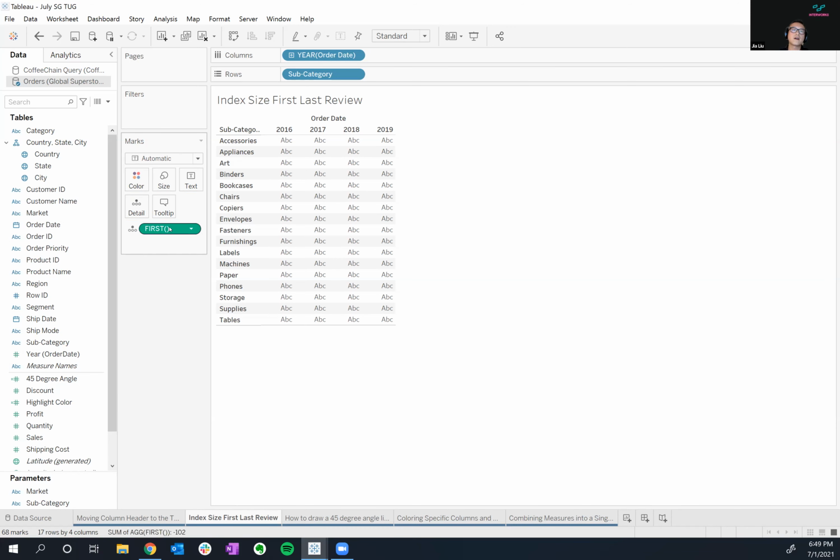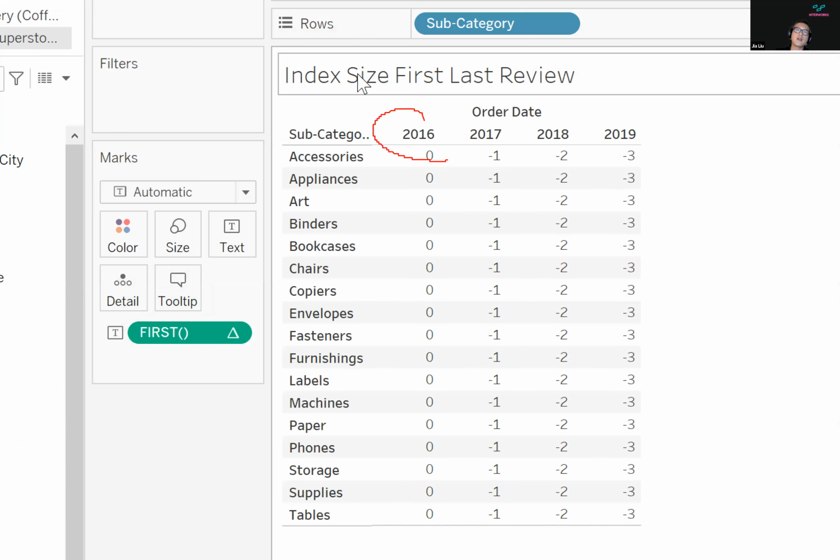First and last is something that we're going to use in another exercise, and they're very helpful as well, because if I grab first and I throw that onto text, you'll see what it does is it actually says, okay, the first cell, if I'm counting table across, is going to be 0. First is 0, and it counts negatively, right? So it goes 0, -1, -2, -3. Last does kind of the opposite of it. So I'll show you here. We'll type last. Throw that. And again, these are all table across.